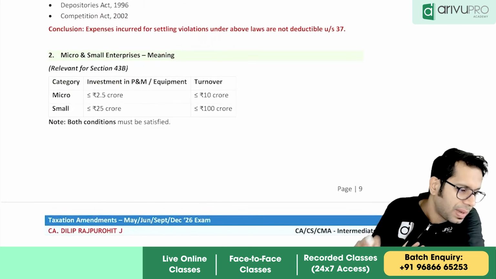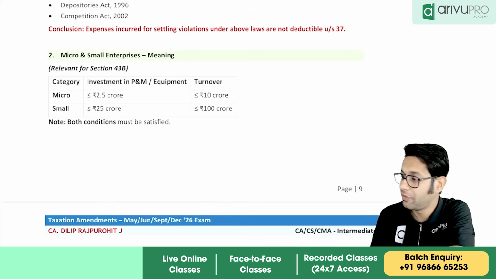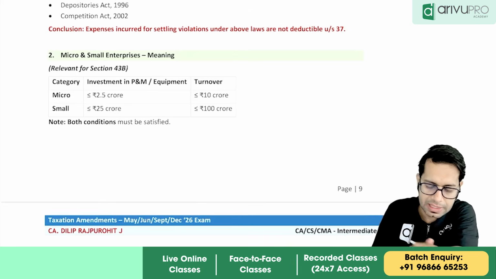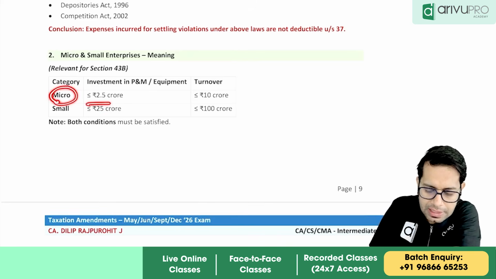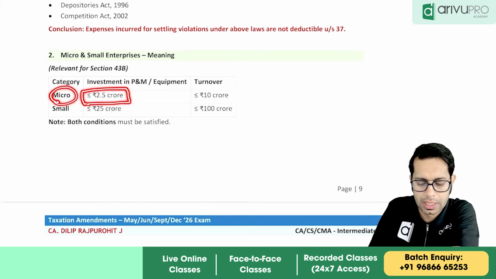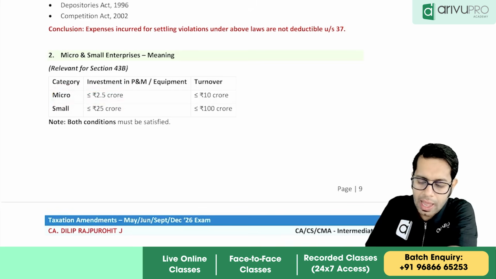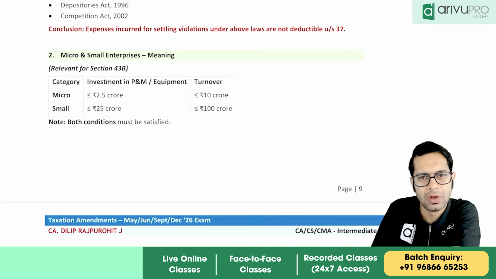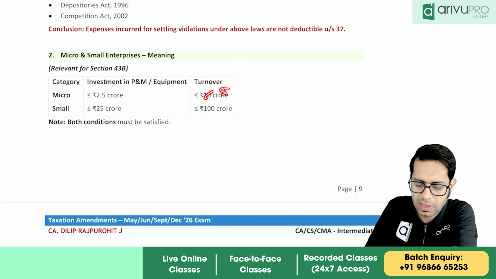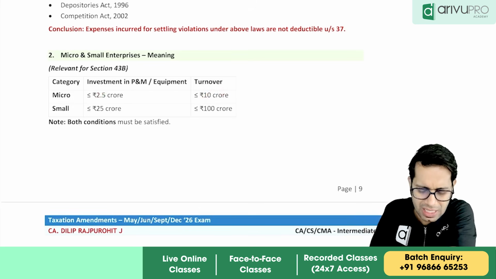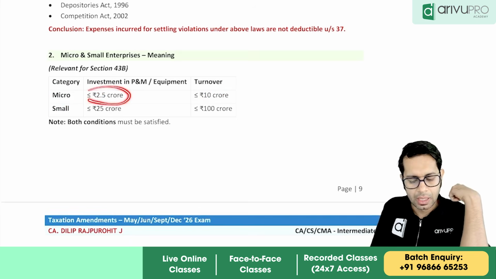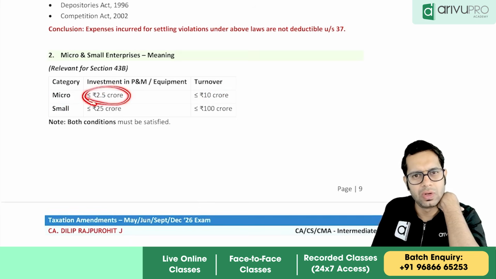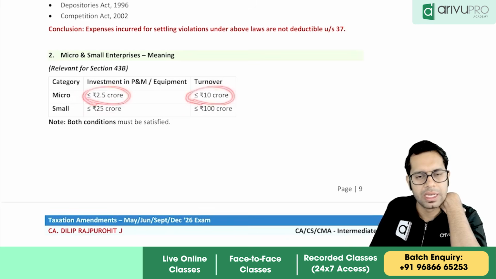The definition of micro and small enterprises has been changed. Micro enterprises means those enterprises where the investment made by you in plant and machinery is less than or equal to 2.5 crores and the turnover of that enterprise is less than or equal to 10 crores. Before it was 5 crores and 1 crore; now they have changed it, but we'll ignore what was there before. So micro enterprises: investment less than or equal to 2.5 crores and turnover less than or equal to 10 crores.